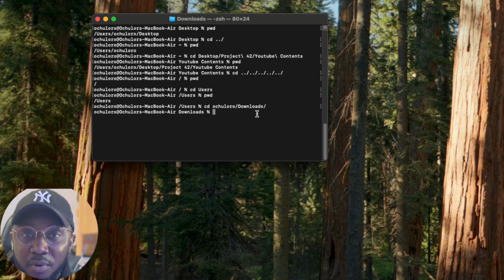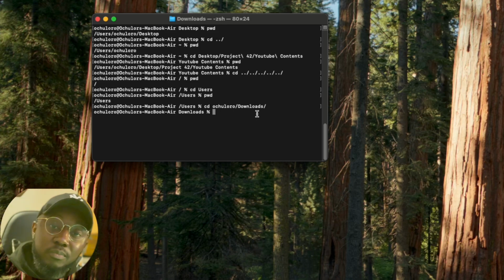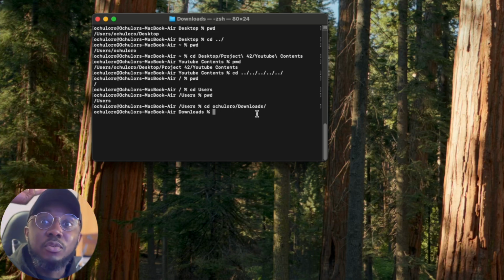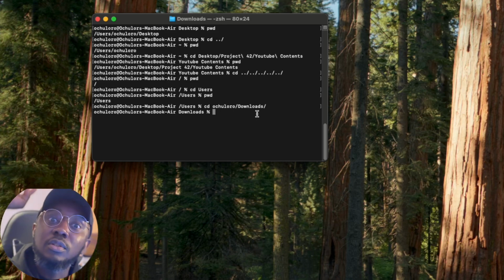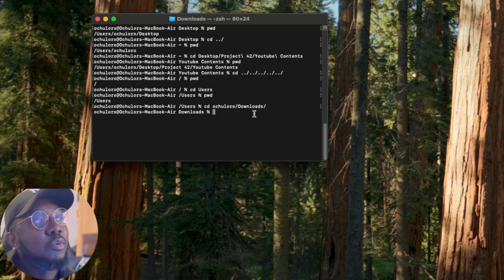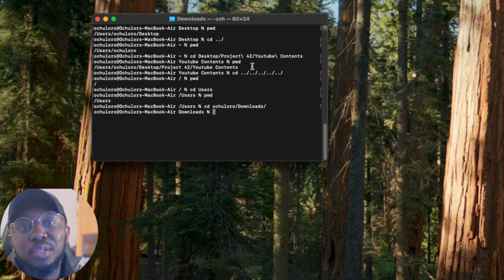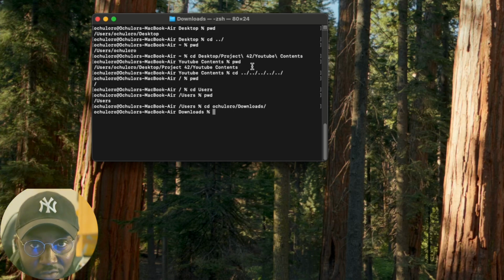Now, the relative path is totally different. With the relative path, you start from the root directory and you find your way to the directory you want to go to. So, for example, we're in downloads. Let's say we want to go back to project 42 without using dots, going back and forward. How can we do that? This is where the relative path comes in.